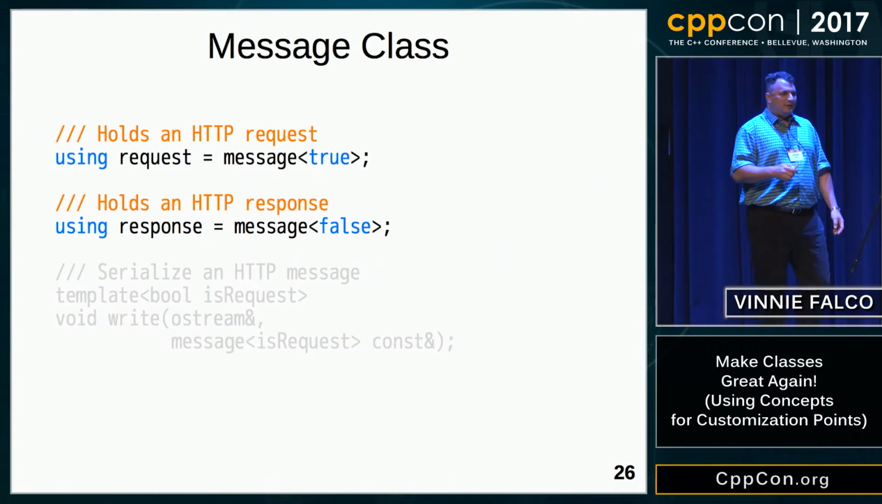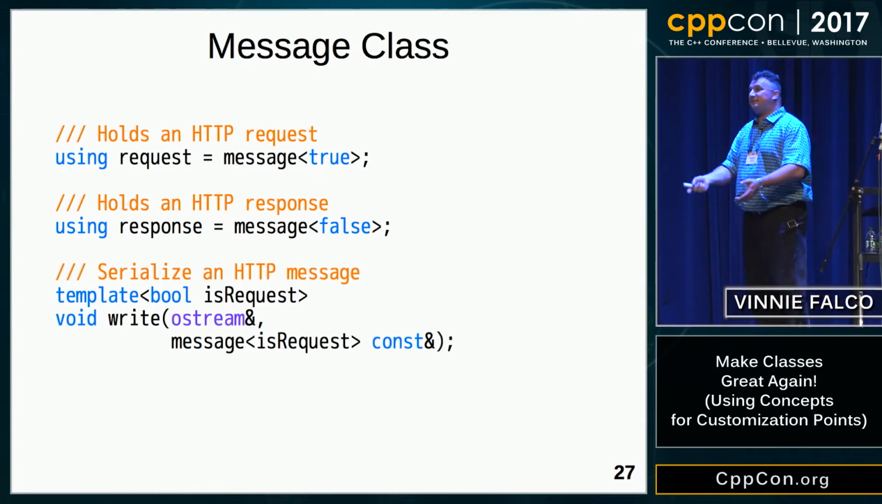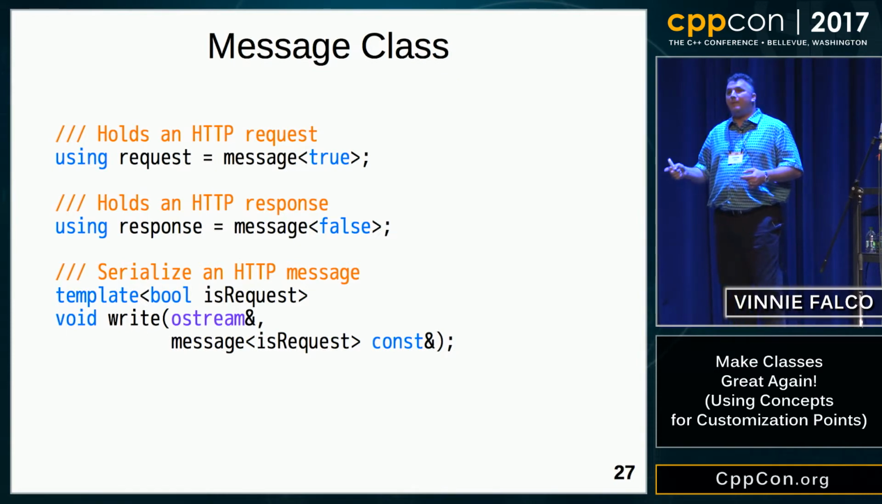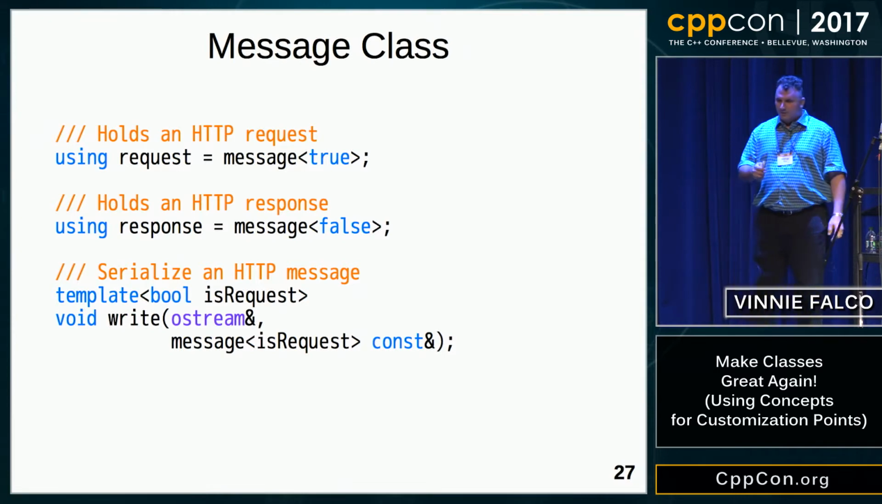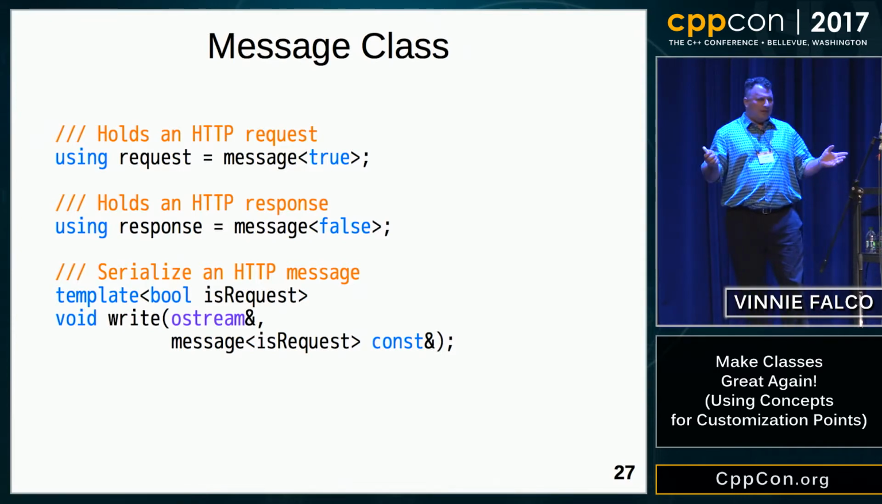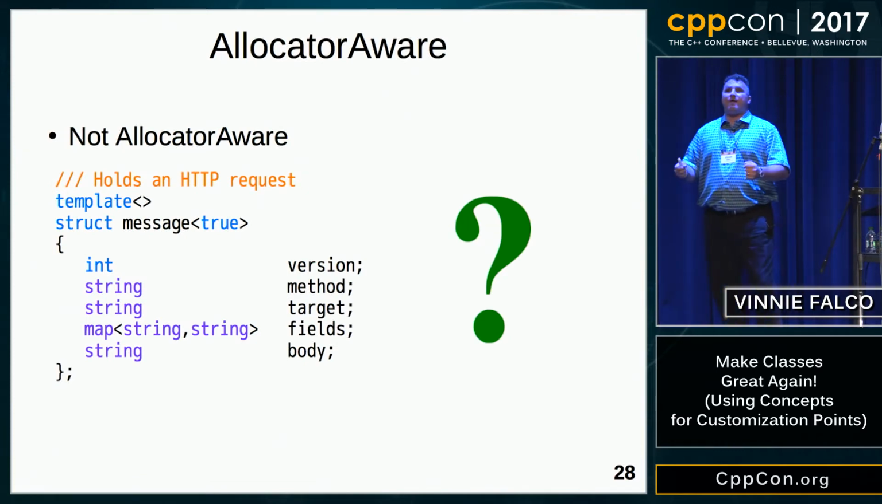Okay, let's look at our serialization function. Now the serialization function takes a message. This is starting to look better. If the user tries to pass a foo, the compiler will know you can't pass a foo to this function. You can only pass a message that is either a request or a response. So we're making progress. All right, next problem we have is our container's not allocator aware.